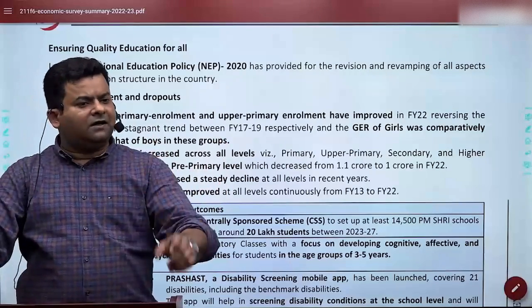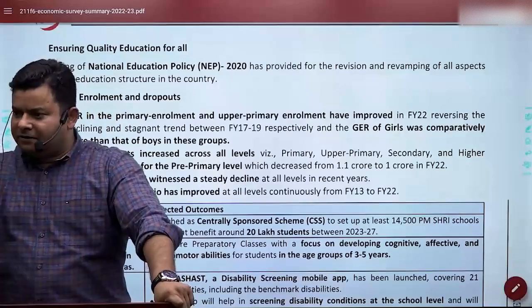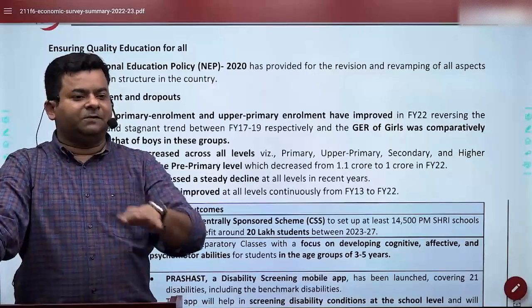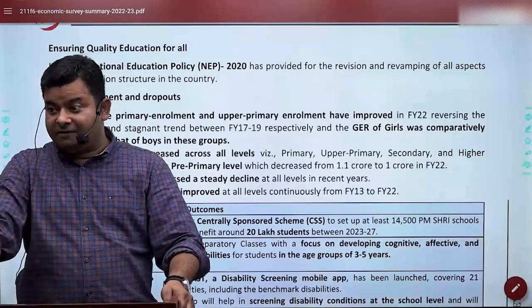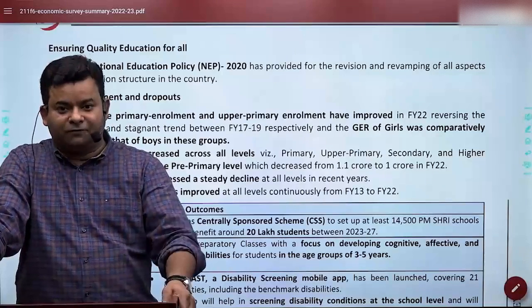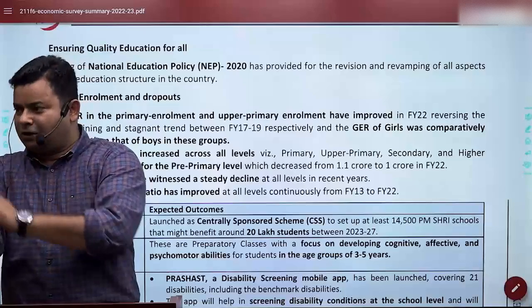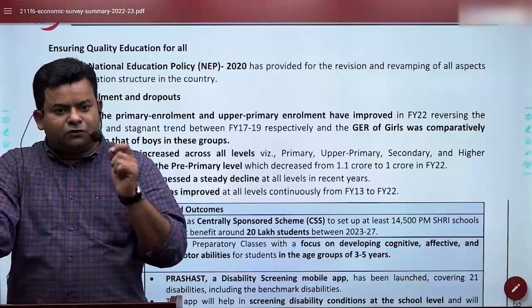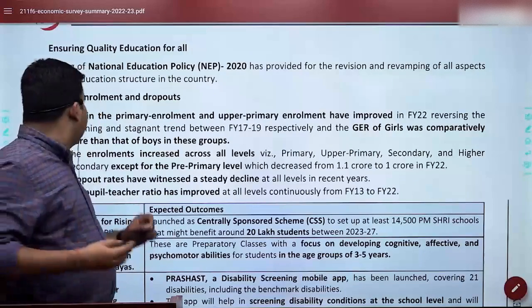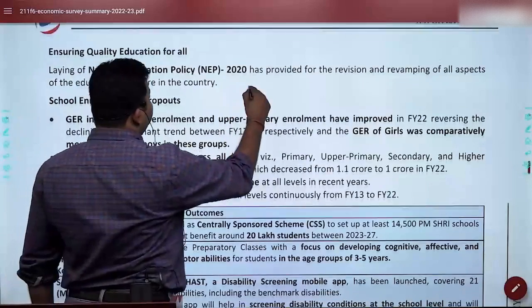अच्छा ये data आता कहाँ से है? That data is given from district level assessment. That is called UDISE data. In fact, when you become district magistrate, this is a very key data for you. That is called Unified District Information System for Education. UDISE, now it's UDISE Plus.